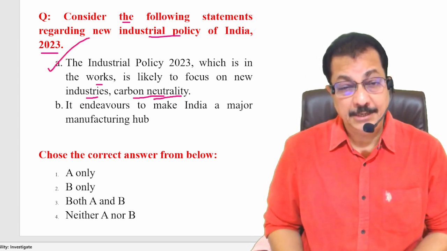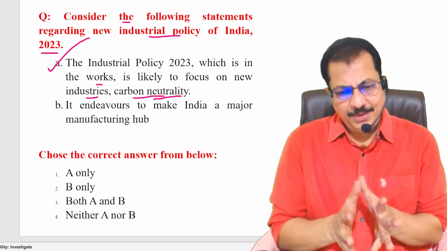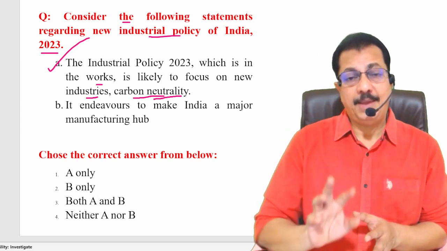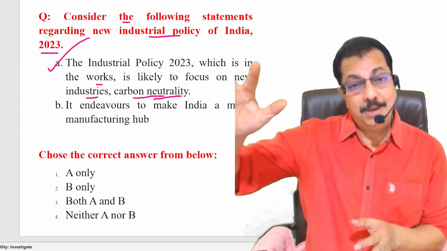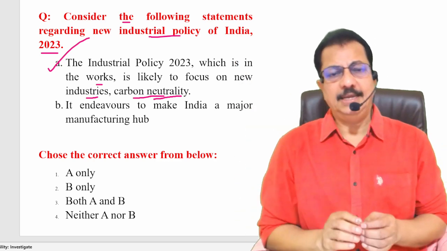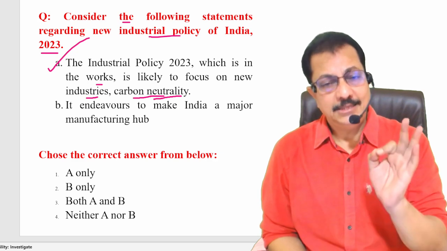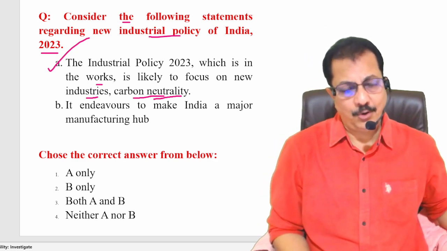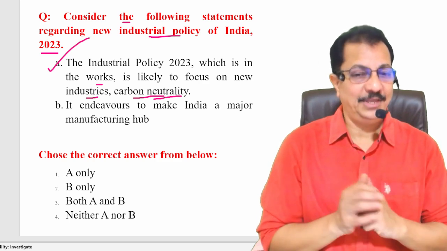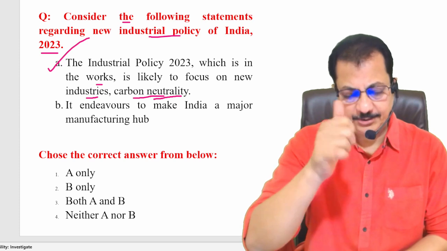Look at the statement very clearly and closely. Just because we are mentioning industries, it does not mean that we are planning to enhance the number and quantity of the industries. It is not just that. At the same time, this policy should also be in a position to address the issues related to the environment and pollution. These points you have to keep in mind. Am I clear? Next. So statement A is very much correct.